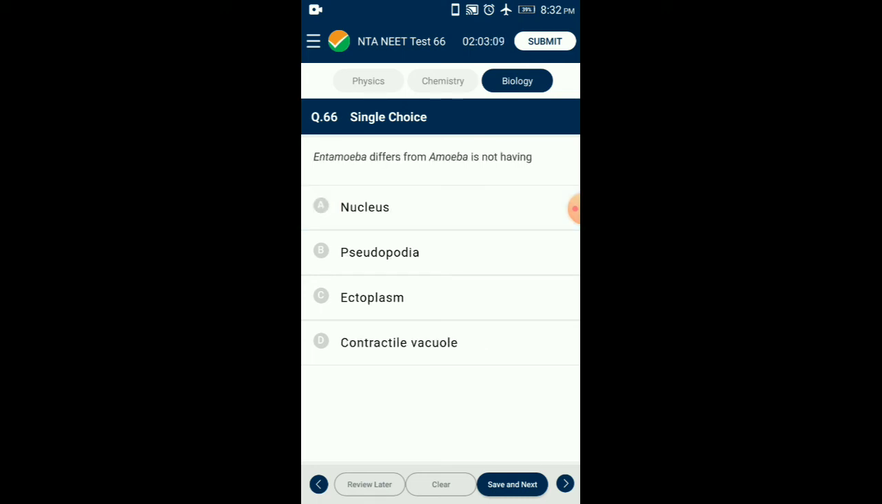Question number 66. Entamoeba differs from amoeba in not having? Absence of contractile vacuole in Entamoeba histolytica is a distinguishing feature from amoeba. So the answer is option D, contractile vacuole.